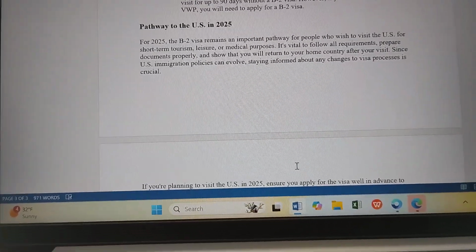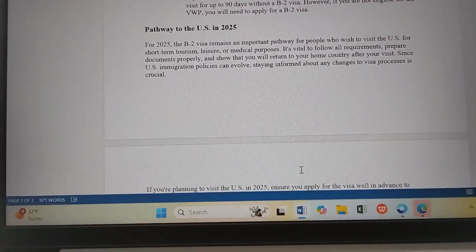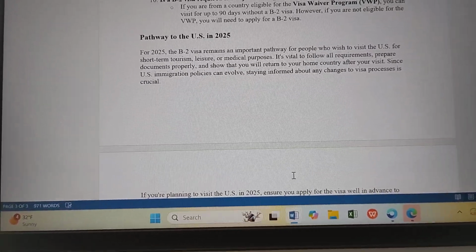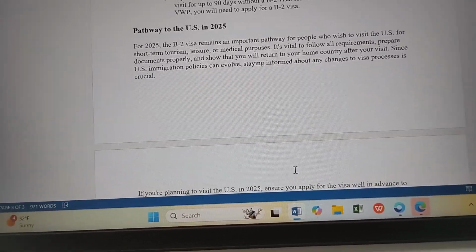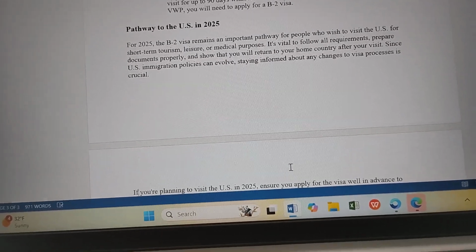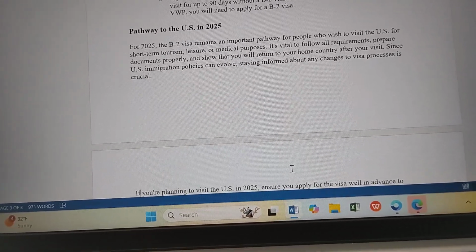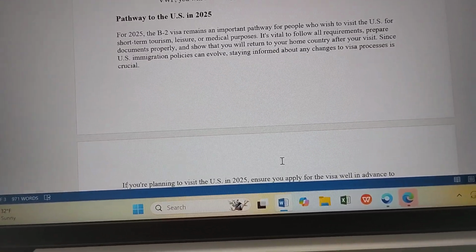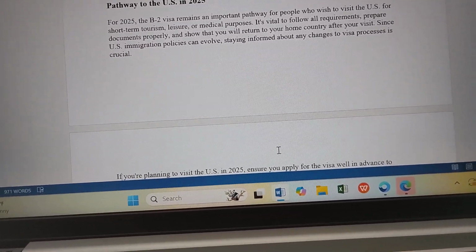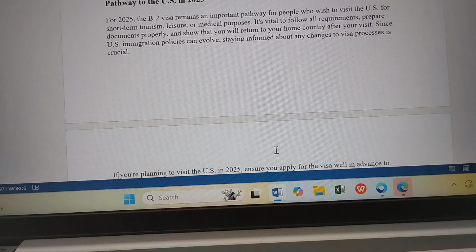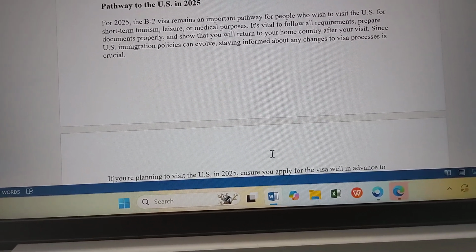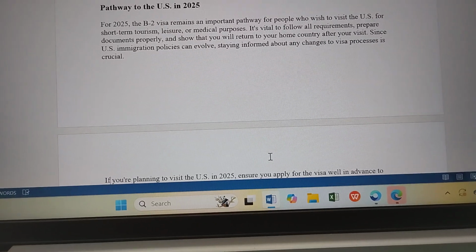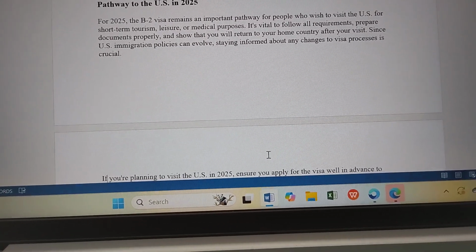So as a pathway to the US in 2025, what are we saying? The B-2 visa remains an important pathway for people who wish to visit the US for short-term tourism, leisure, or medical purposes. It is vital to follow all requirements, prepare documents properly, and ensure that you will return to your home country after your visit. Since US migration policies can evolve, staying informed about any changes to visa processes is crucial.